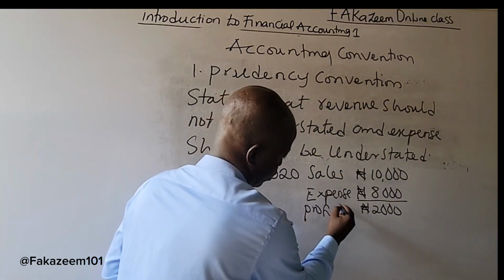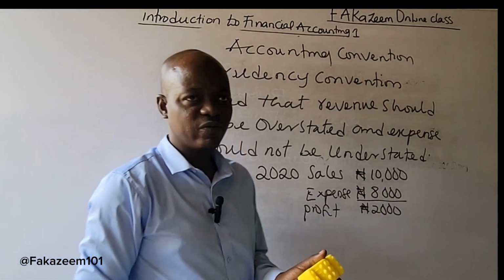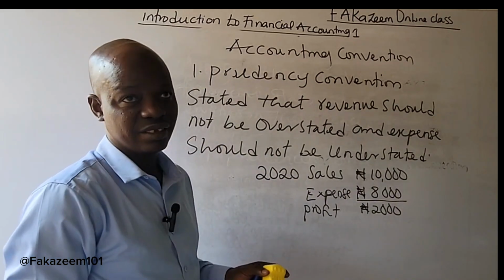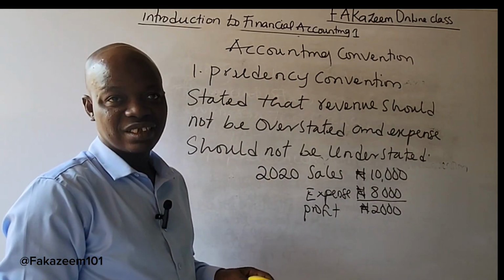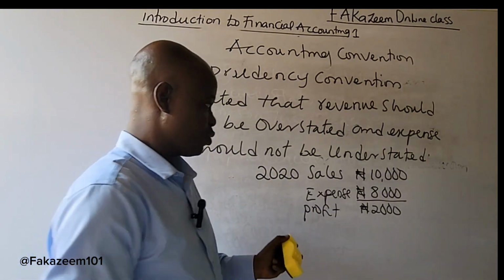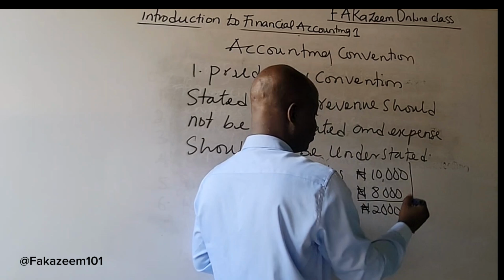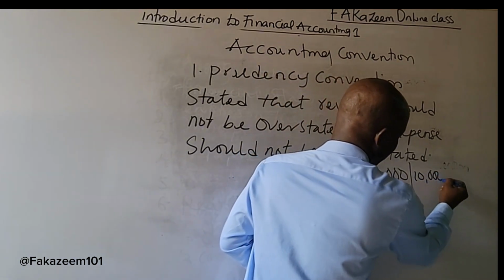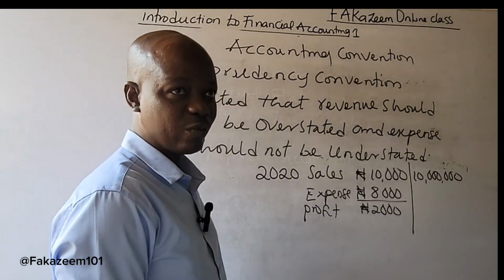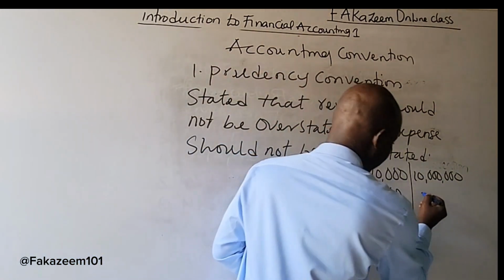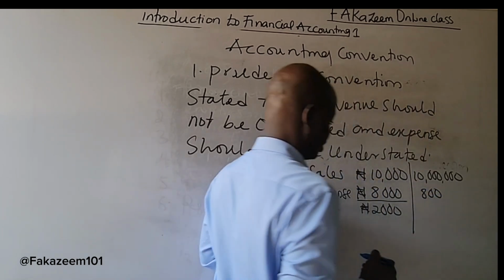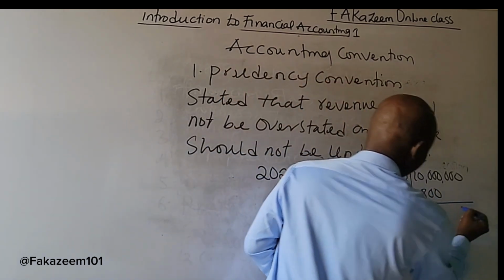But for the purpose of obtaining a loan from banks, the accountant was asked to overstate the revenue and understate the expenses. With this, the accountant decided to turn the 10,000 to 10 million naira, which is not realistic for the company, and also change the expenses to 800 naira, and now reporting a profit of